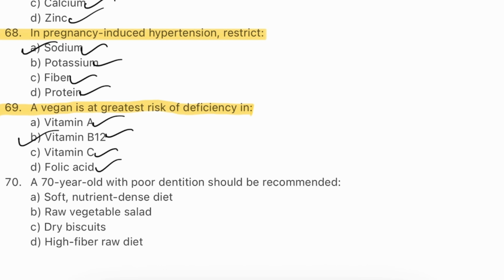Vegans must rely on fortified foods or supplements to meet their needs. Deficiency leads to megaloblastic anemia, fatigue, and neurological symptoms. Regular screening and supplementation are essential.